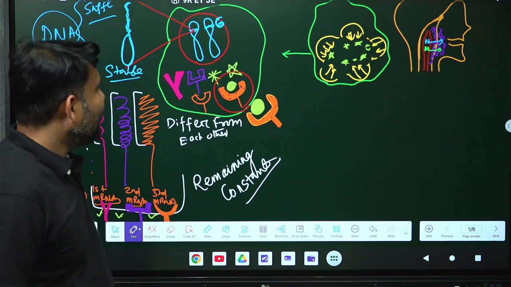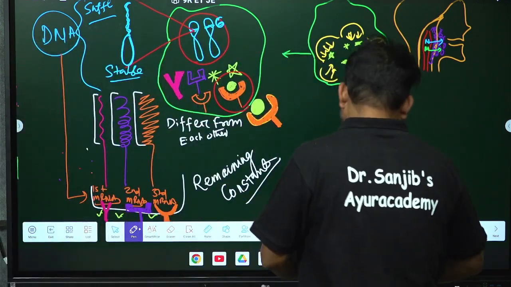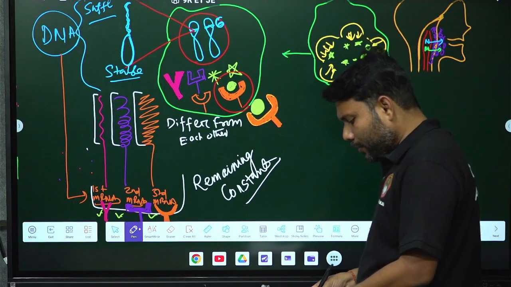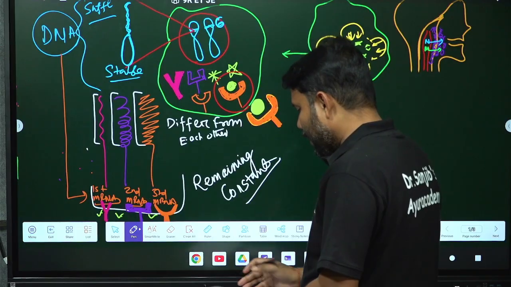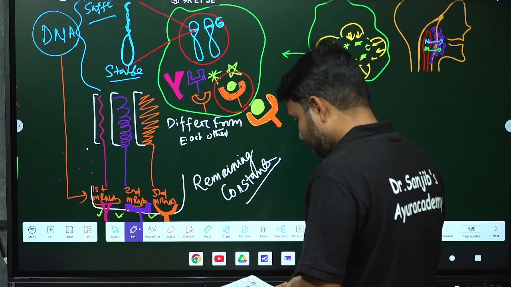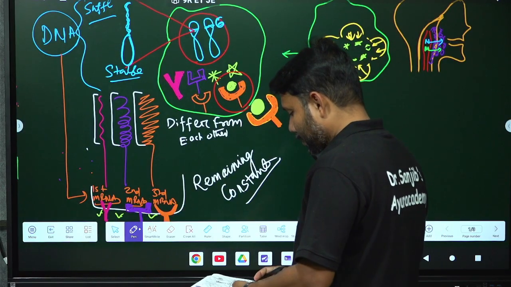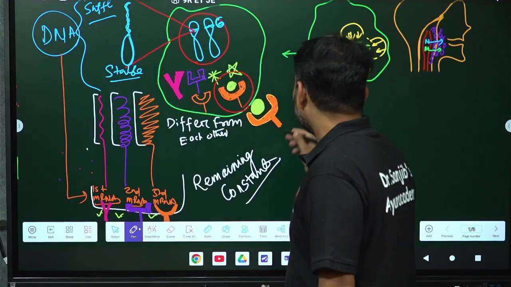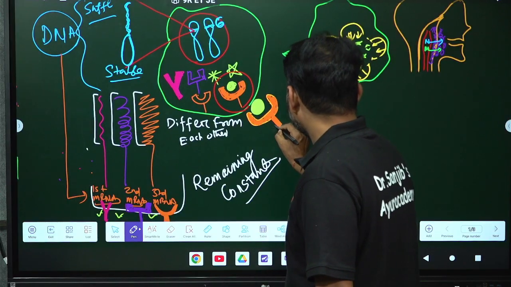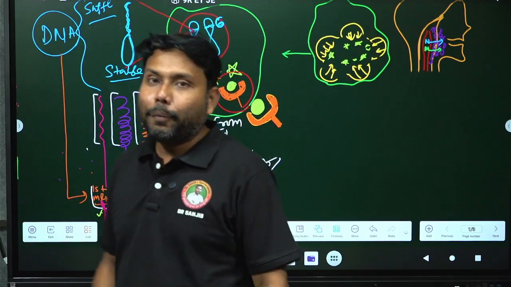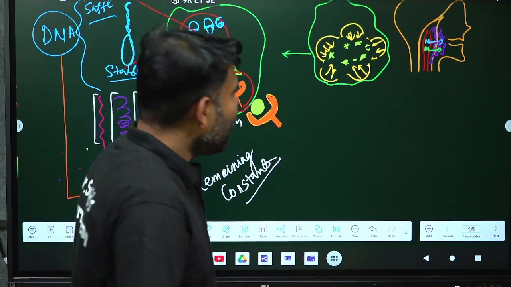Then what will happen? Now the precious antigen will be coming to the lymph node. Suppose we have many lymph nodes, now the precious antigen will come to the lymph nodes.